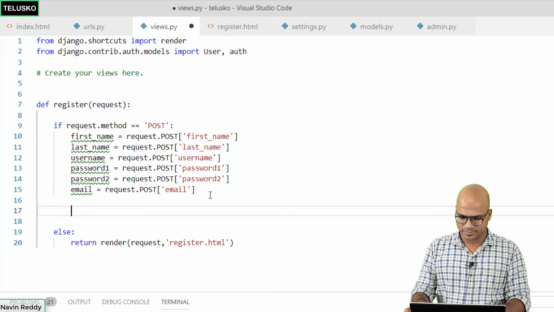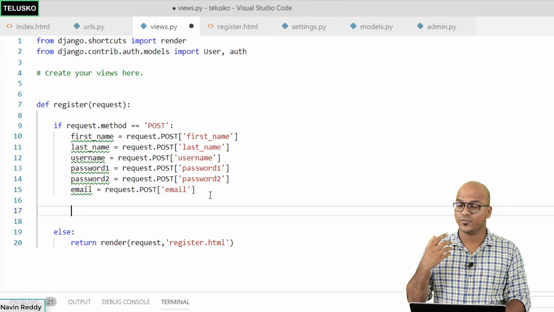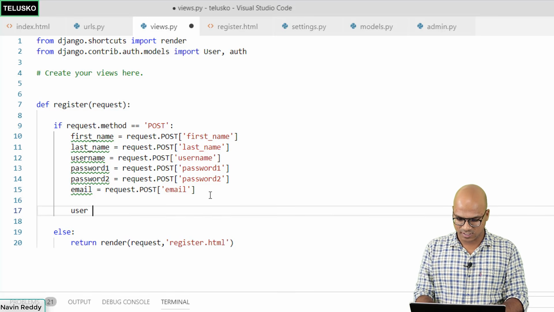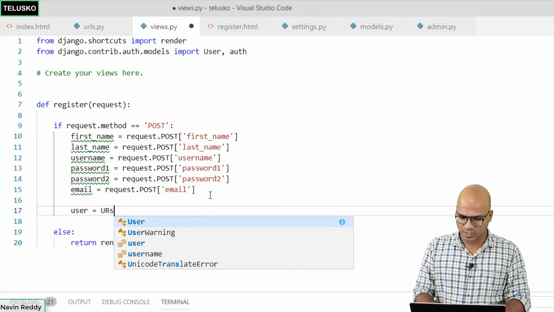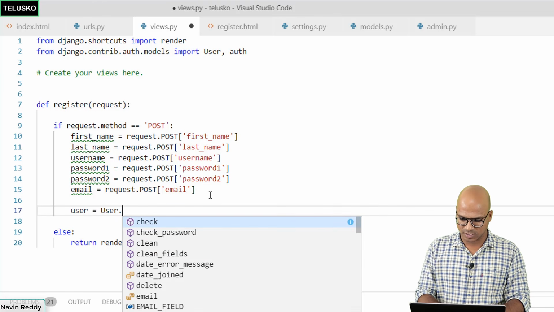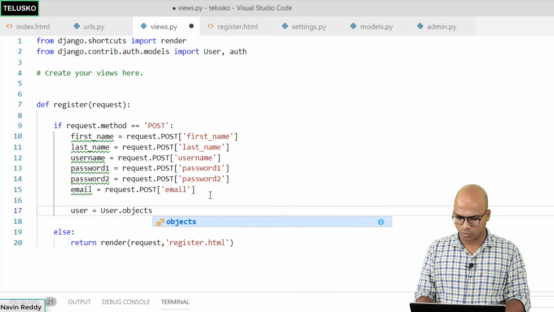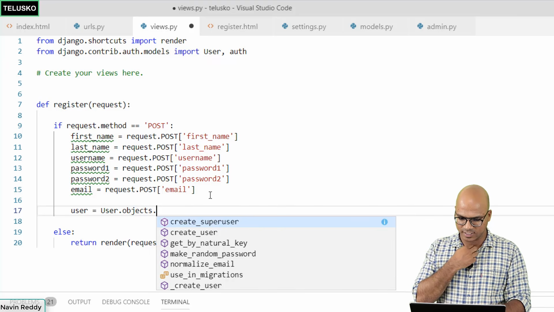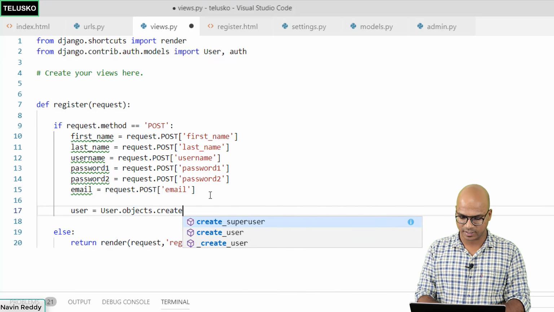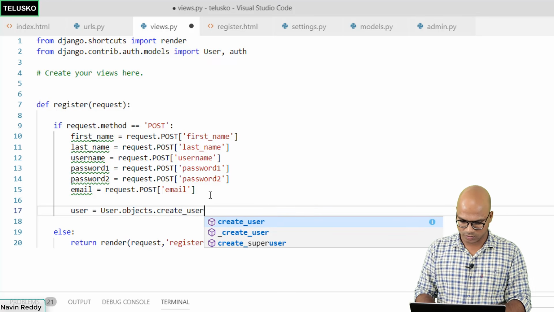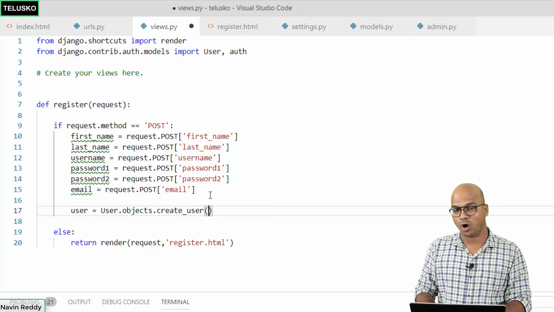Once we got all the data, let's save this data. Now, first of all, we need to create a user object. So you will say user is equal to. Now, since we already imported User, we can say User.objects. That's how you handle the database. Now we have to create a new user. So we'll say create_user, and in brackets you have to pass all the parameters.